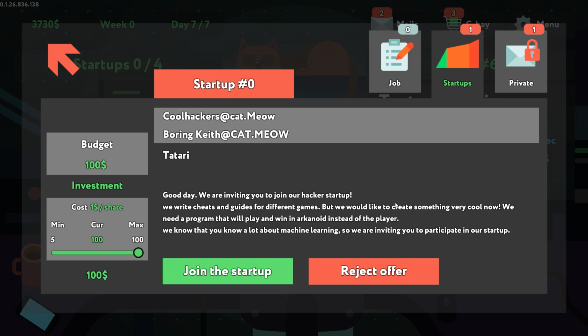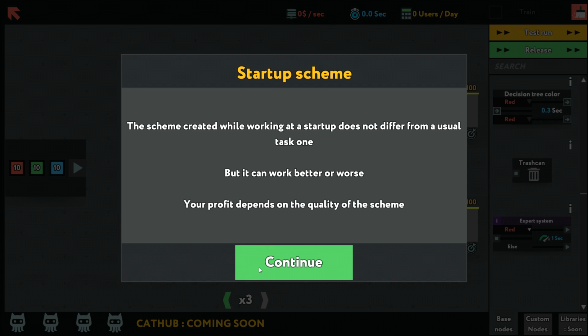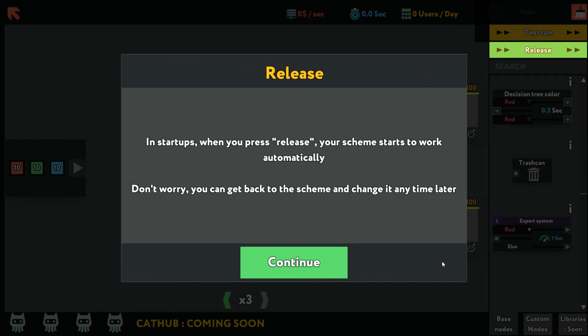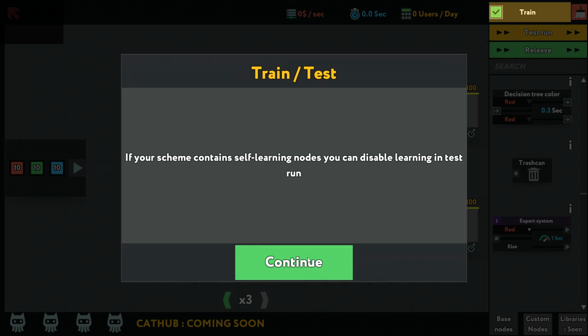Wow. We know that you have a lot of machine learning, so we are inviting you to participate in our startup. Join? The scheme created while working at a startup does not differ from a usual task one, but it can work better or worse. Your profit depends on the quality of the scheme. In startups, when you press release, your scheme starts to work automatically. Don't worry, you can get back to the scheme and change it anytime later. If your scheme contains self-learning nodes, you can disable learning and test run.